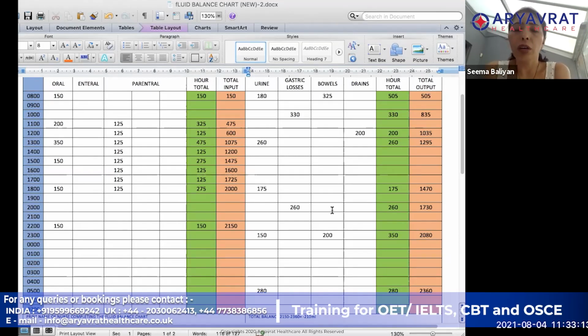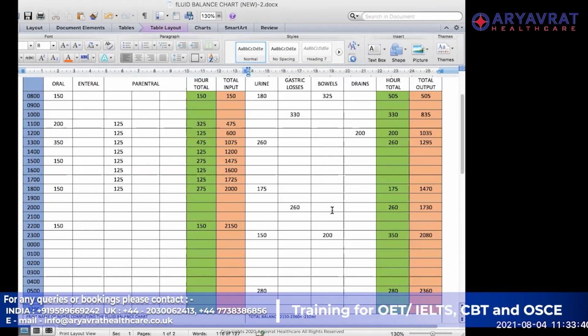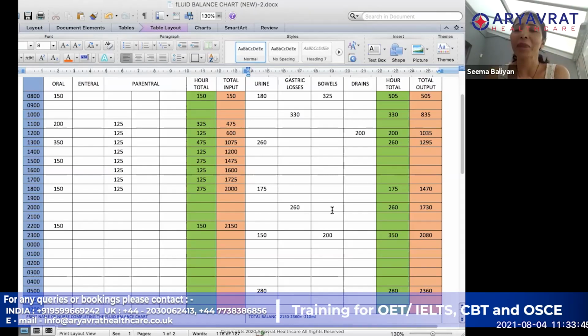Okay, so till now, any question in any of the stations from API till fluid balance? Okay, that's good. So I take it that you all have understood everything. If anyone does not ask a question, there can be only two reasons: either you have understood everything or you have not understood anything at all. So I'll take it that you guys have understood everything.